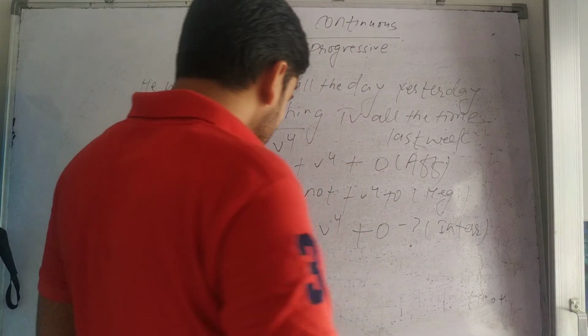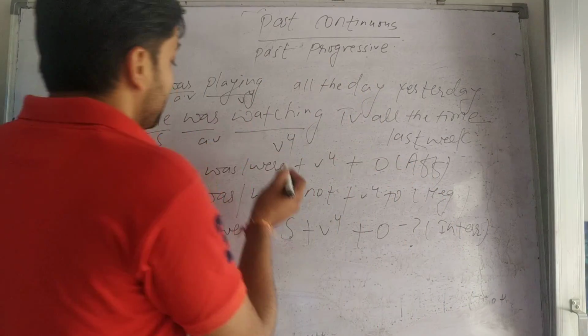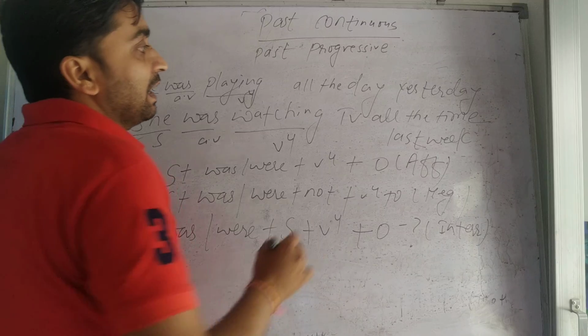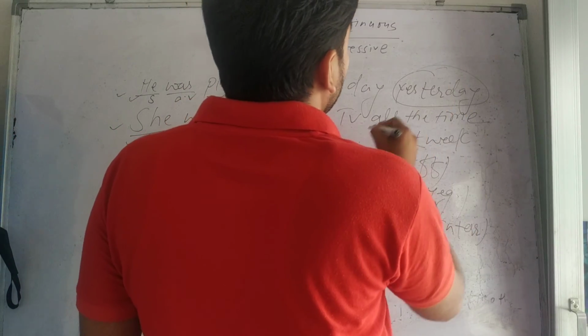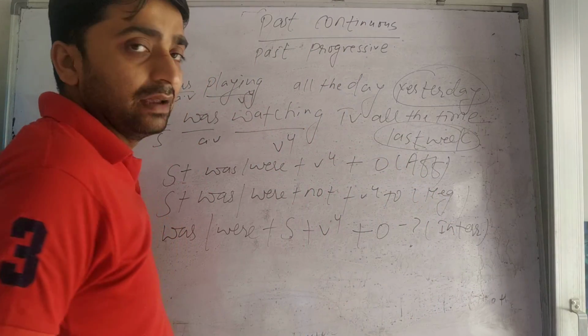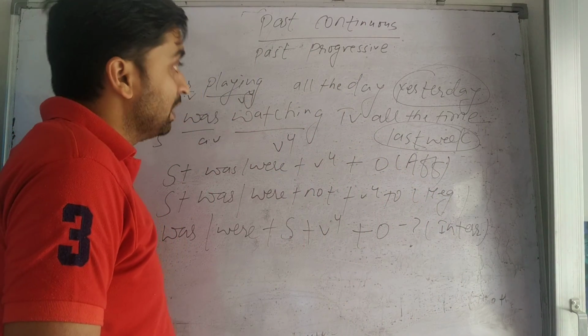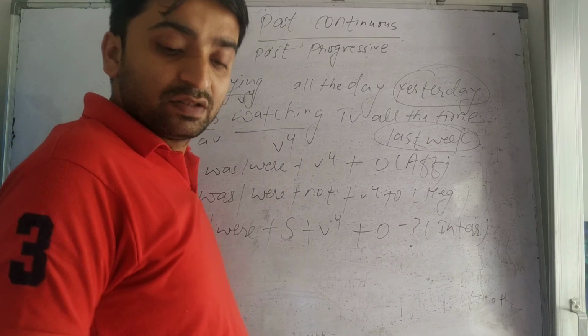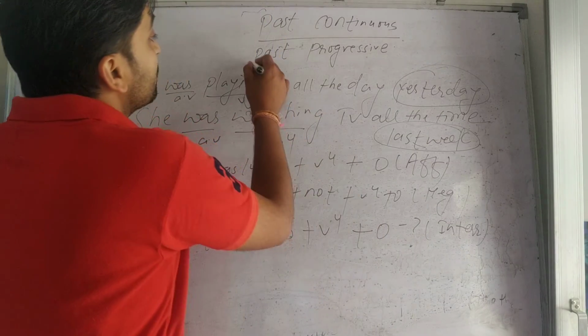Okay, dear students, the structure is very easy to remember if you know how to use the examples. These are all the time adverbials: yesterday, all the time last week. So, past continuous, and we are talking about past continuous or past progressive. Where do we use the past continuous?